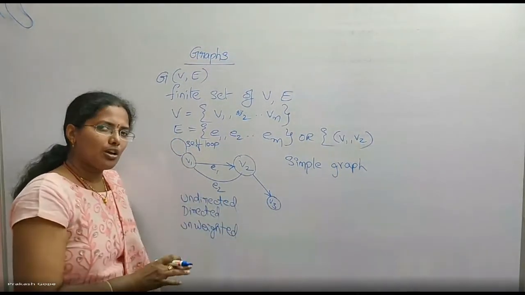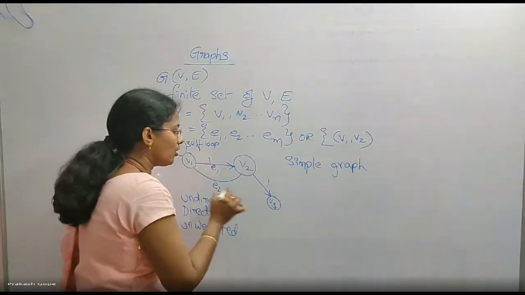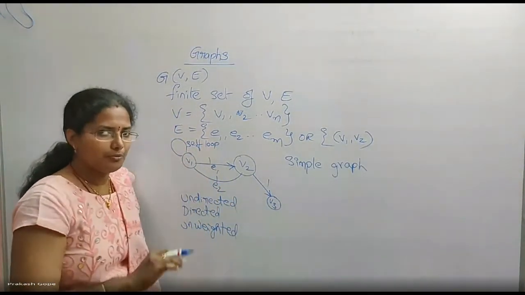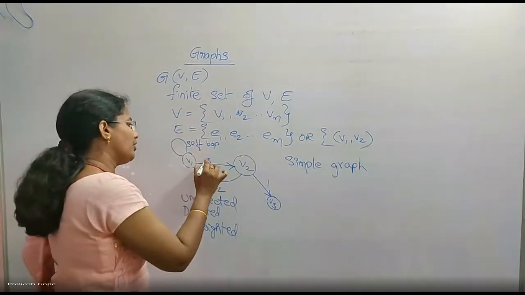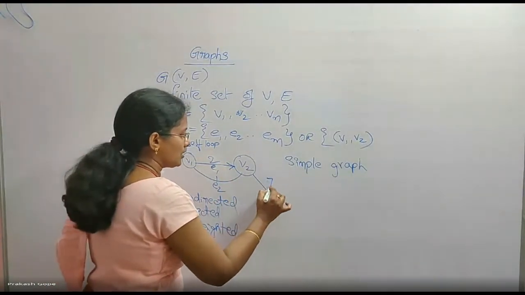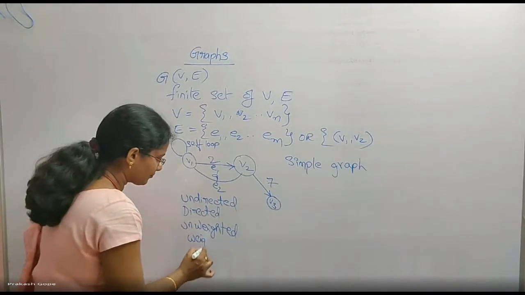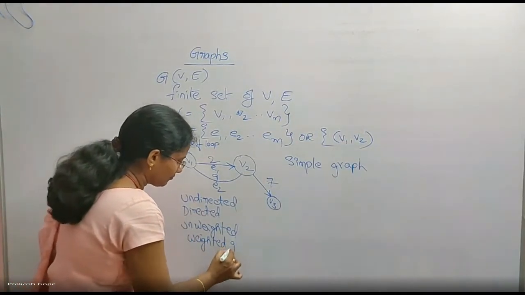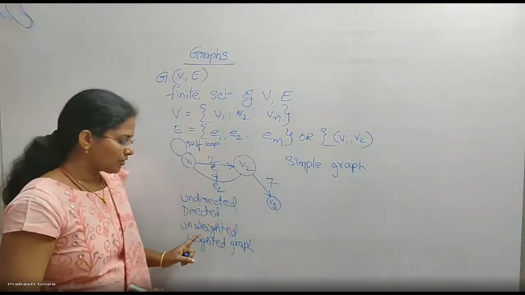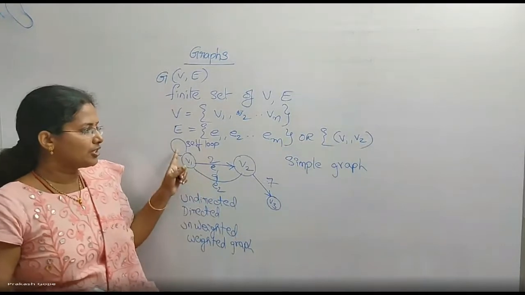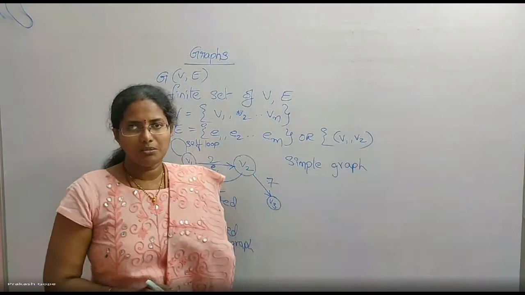Which means all the edges, though I give a small line or a big line, we consider they are all of unit weights, all are of same weights. That is what it means. Okay, that is called an unweighted graph. But if I mention the weights, this is 2, this is 7, this is 9, like this, that becomes a weighted graph. Okay, so we discussed directed and undirected graphs, weighted and unweighted graphs, parallel edges, self loops. A graph without having parallel edges and self loops is called a simple graph.